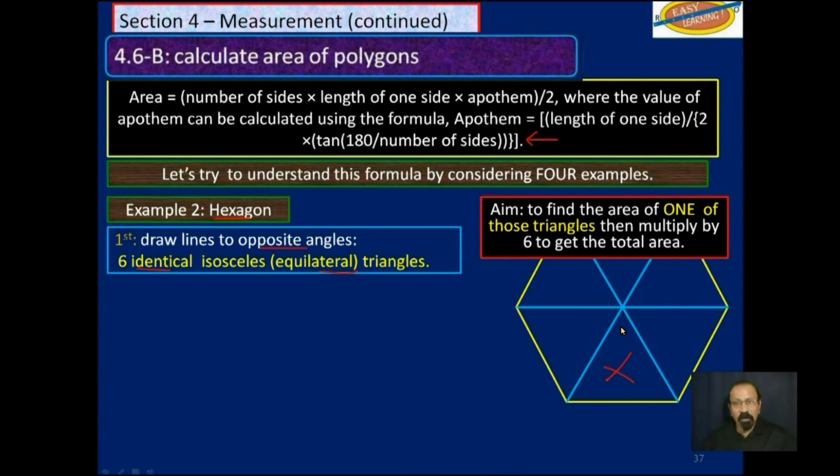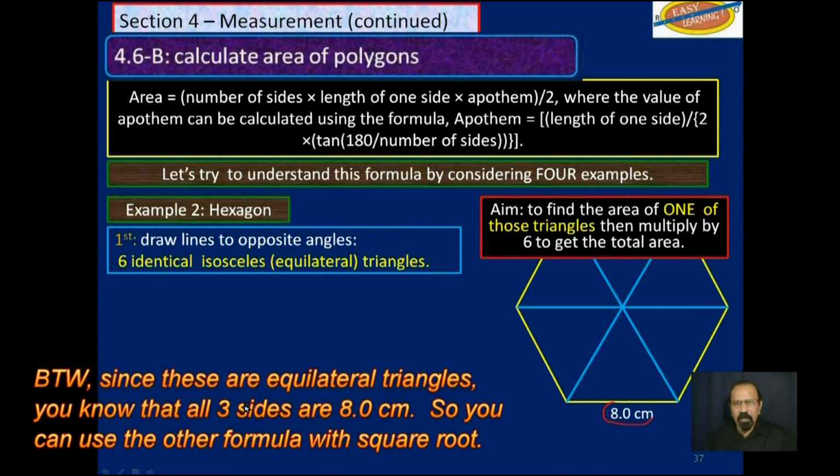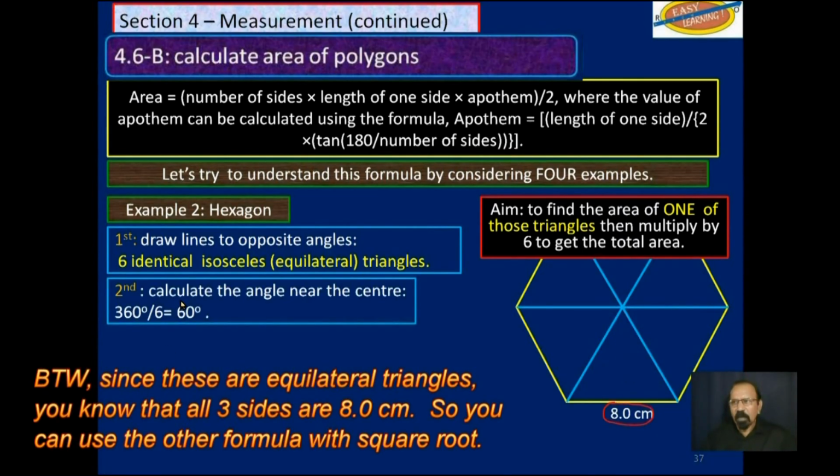But first of all, to get the area of this triangle, while we know the side is given, we want to find this perpendicular height. And then we can use that to find the apothem, which is the height of that triangle. So 8 centimeters. Calculate the angle near the center, this angle here. Well, we know the whole circle is 360. We now have 6 angles, so we will divide by 6 and we will get this one angle here as 60.